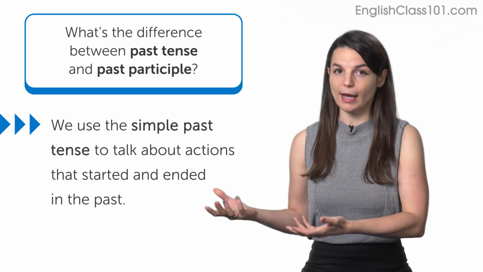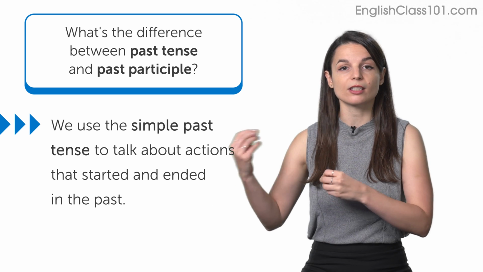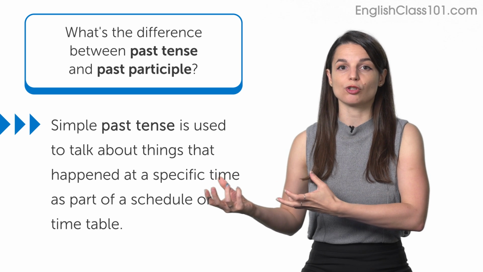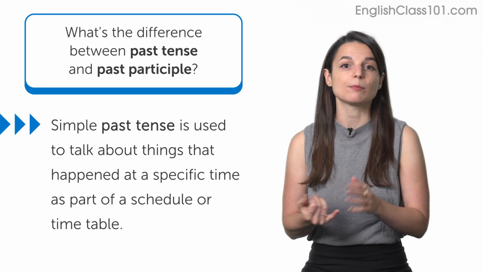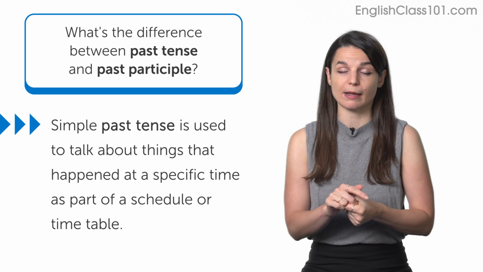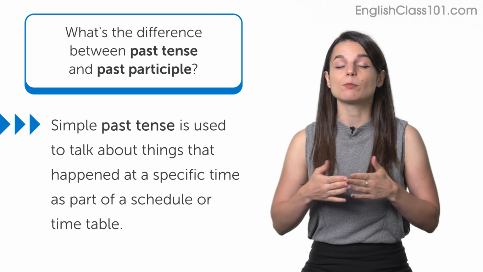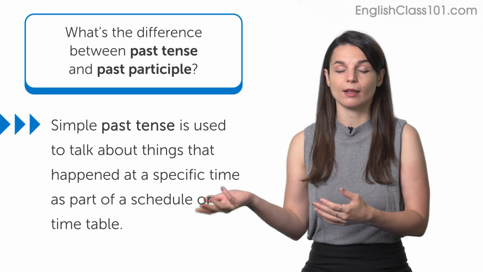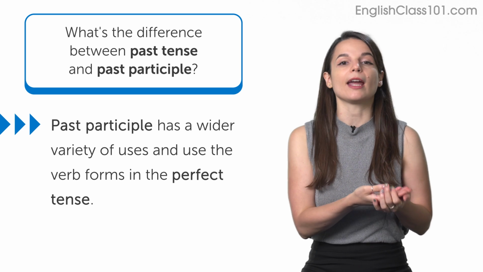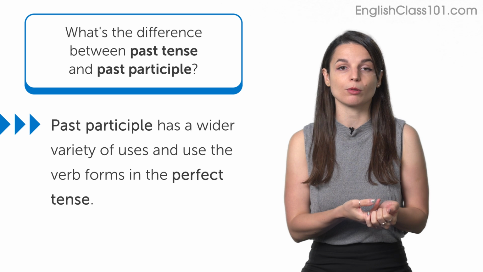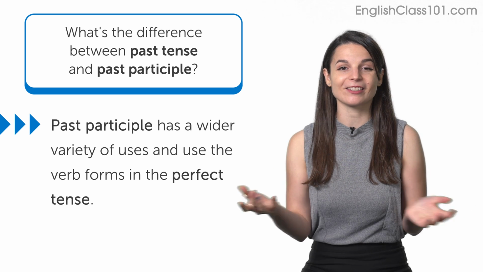We use the simple past tense to talk about actions that started and ended in the past. We use this verb tense to talk about things that happened at a specific time as part of a schedule or as part of a timetable, for example. We can point to a specific time at which that action or that condition happened. Past participle, on the other hand, has a wider variety of uses. We use past participle verb forms in the perfect tense, for example.